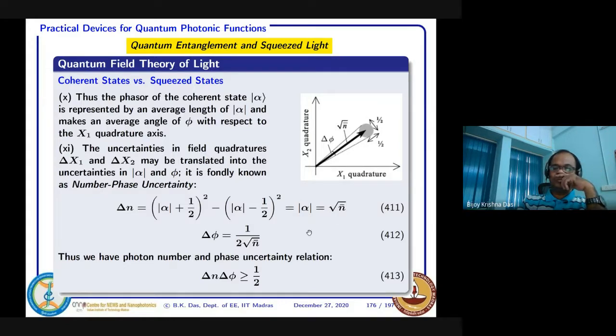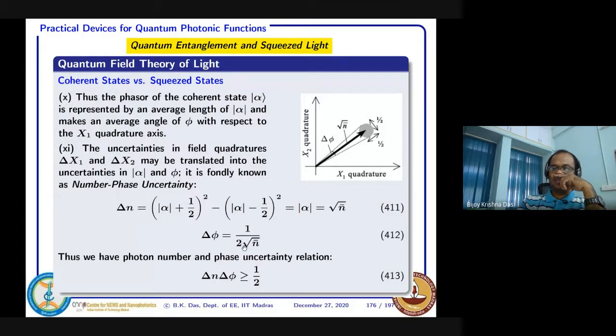Now you try to find what is the phase uncertainty. If you see, this is n and this is delta phi. So delta phi times square root of n, that means this is the length, and if you multiply by delta phi, you basically get half, that is the diameter of this one.